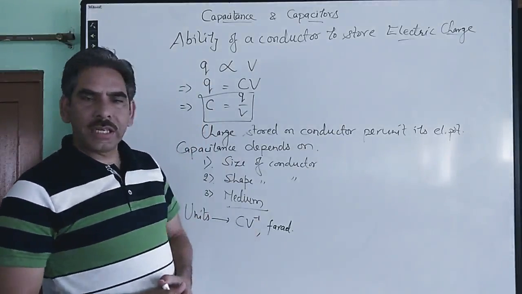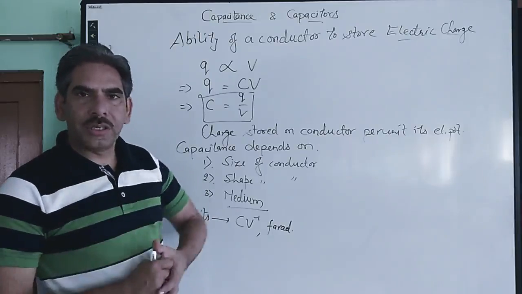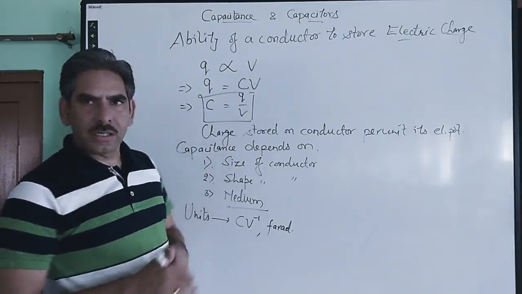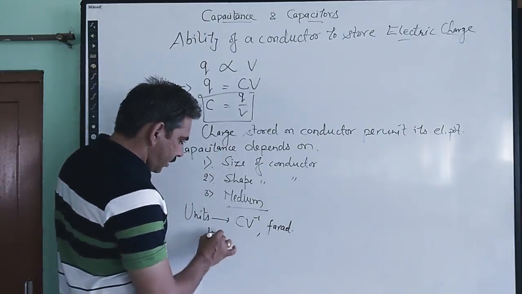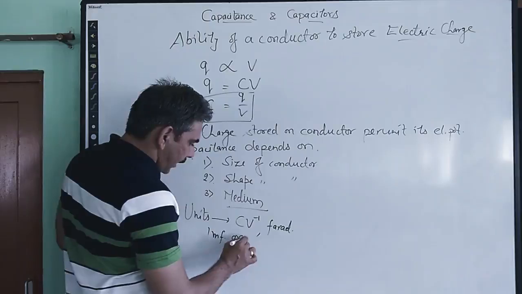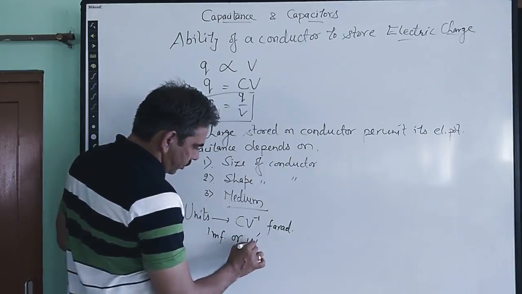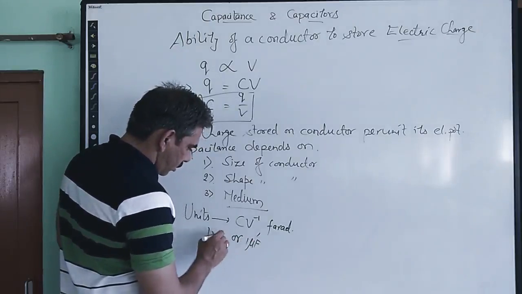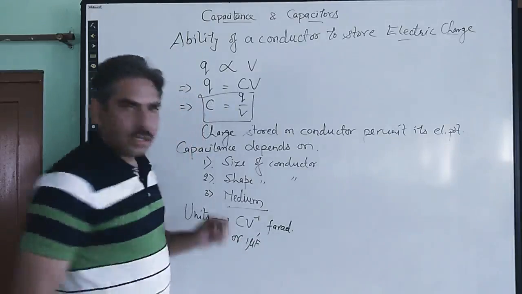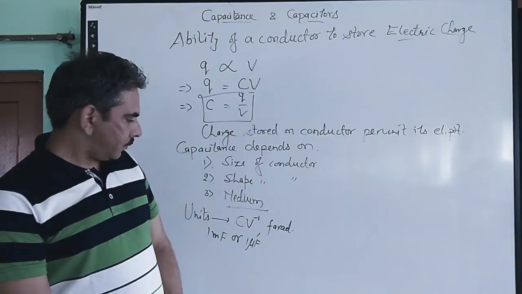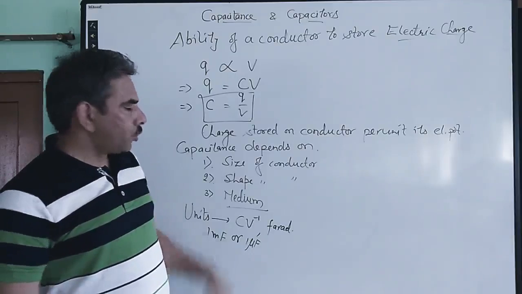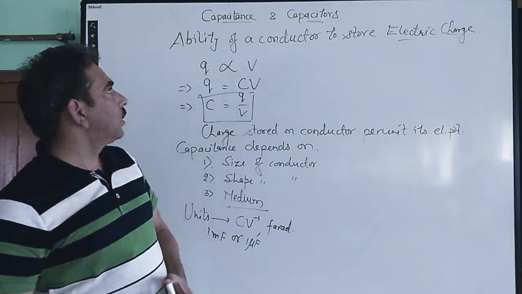Actually, farad is a very large unit of the capacitance. So for practical purpose, either millifarad or microfarad are used for the practical purpose. So this is some basic introduction of the capacitance.